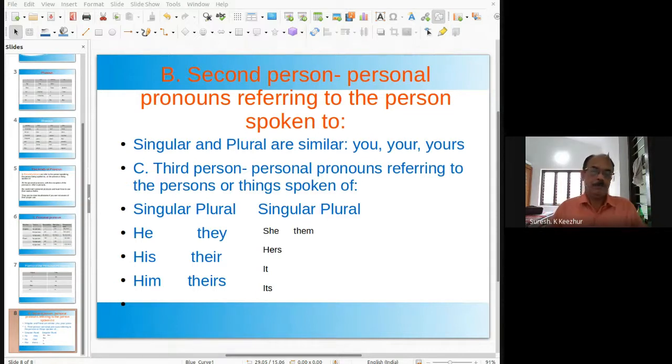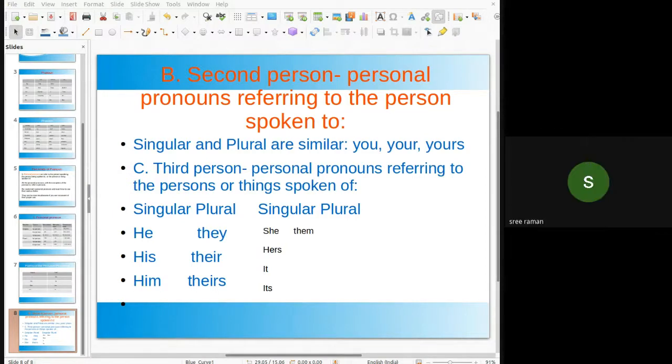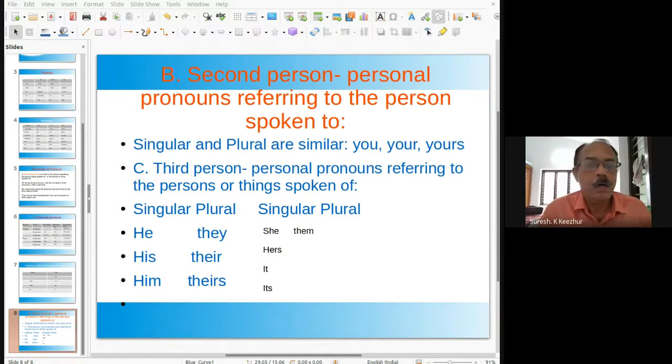Indefinite, another kind of pronoun. The fourth kind of pronoun is indefinite pronouns. Indefinite pronouns do not point out particular persons, places, or things.